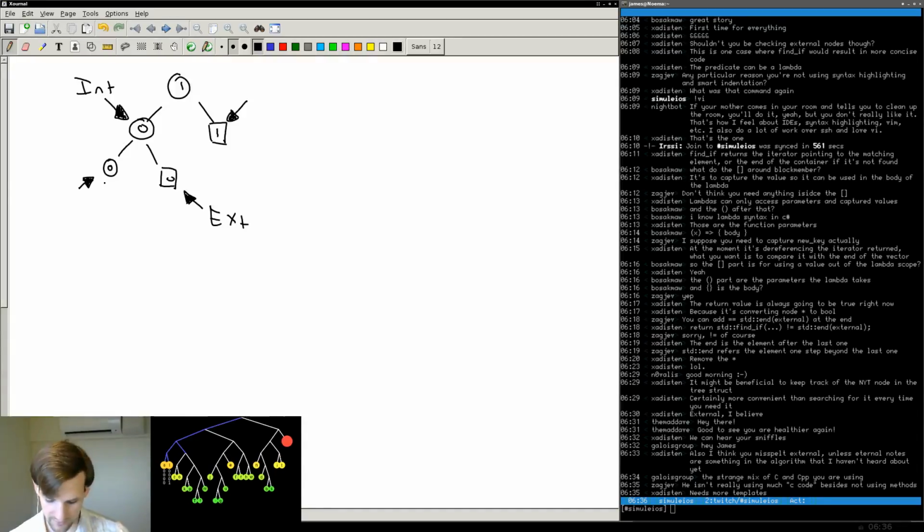Okay. Now this guy, the new not yet translated node, the new 0 node, I think it's fine to leave it in its own block, not yet translated. That's probably fine.